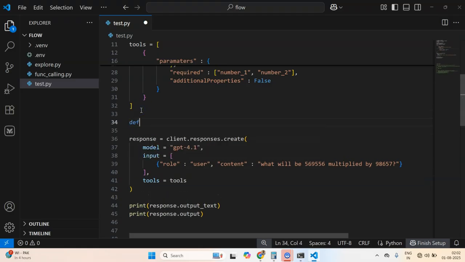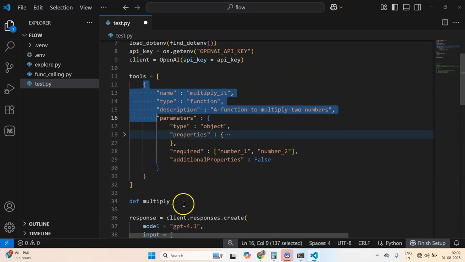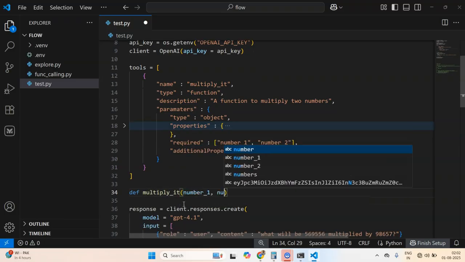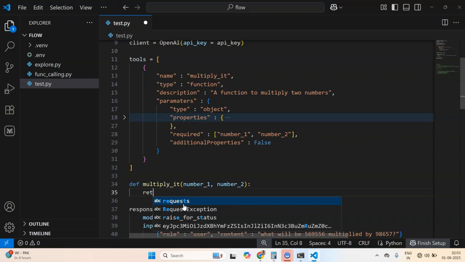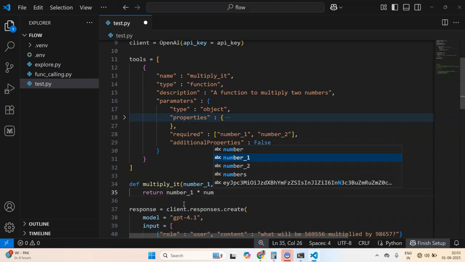So let me create an actual function which will be called. Currently what we have created here is a schema. Now let's create a multiply function, number 1, number 2, and it will just return number 1 times number 2.